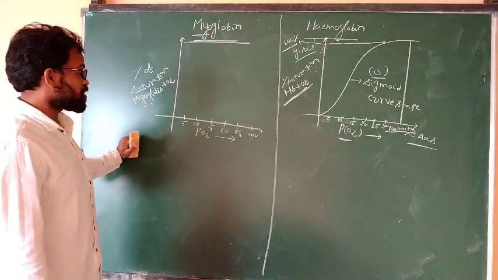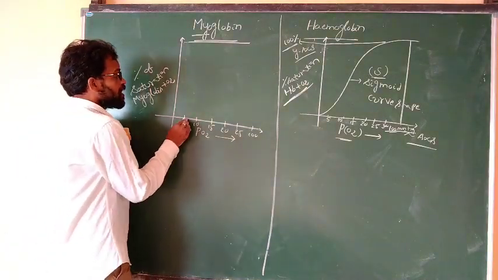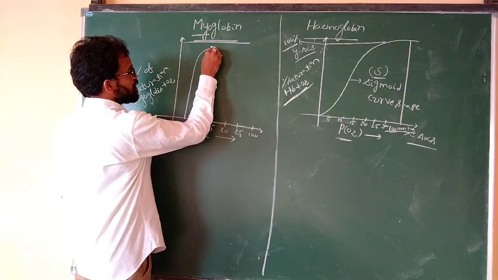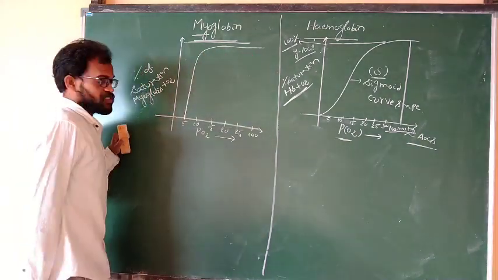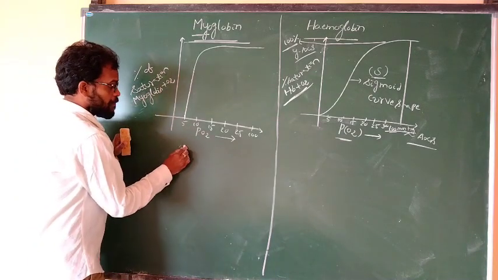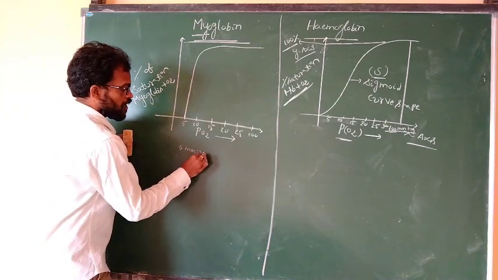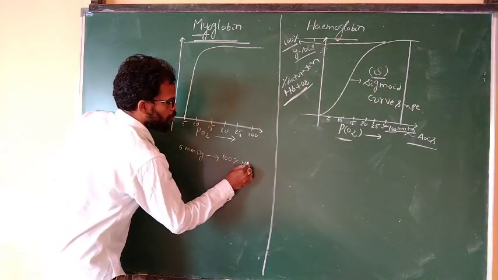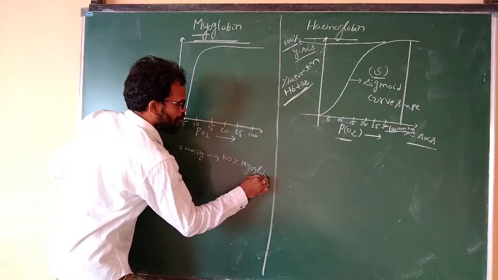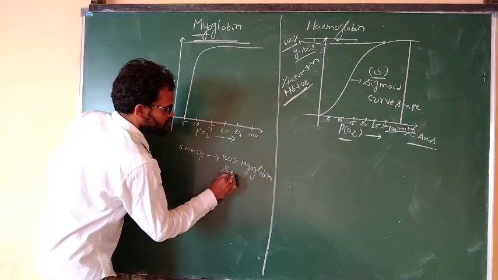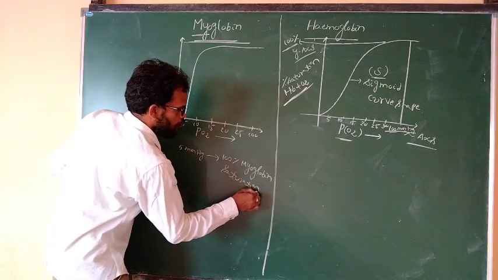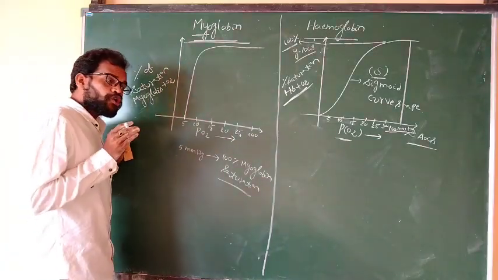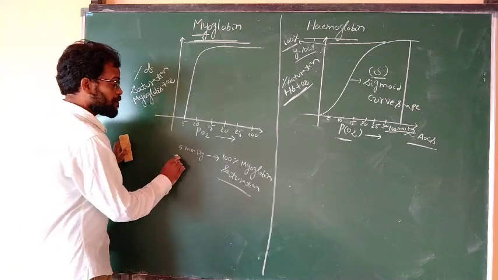If you observe a partial pressure of oxygen of just 5 mmHg, there is 100% myoglobin saturation. It is a more affinity, a more binding capacity of myoglobin to the oxygen.